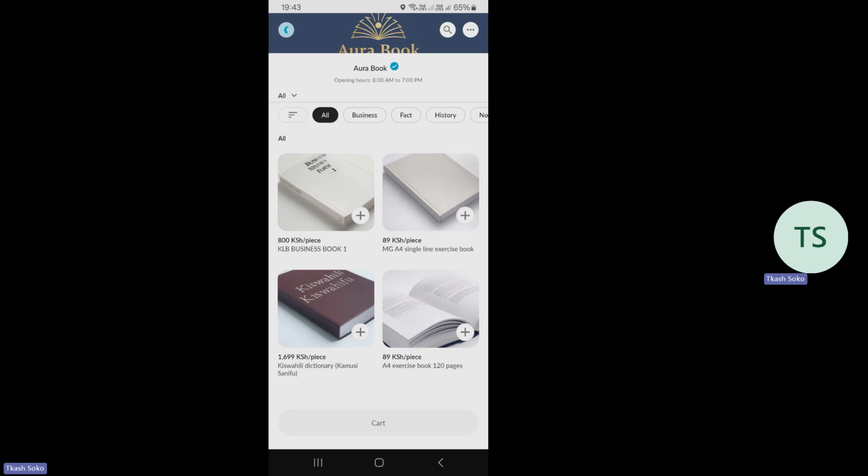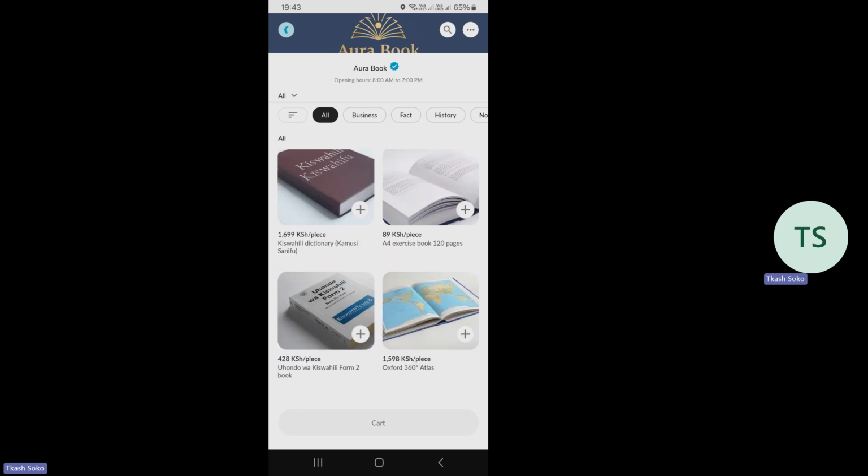And of course, when I want to book or order for a product from the Aura book, then I'll need to know which product I want. For example, maybe nataka the KLB business book or the A4 exercise book. So I press the add. Once I press the add, the cart now appears active hapa chini. Ikiappear active, iko na an amount there which is 89 shillings. So once I press on that cart, then your order will be attended during regular opening hours.